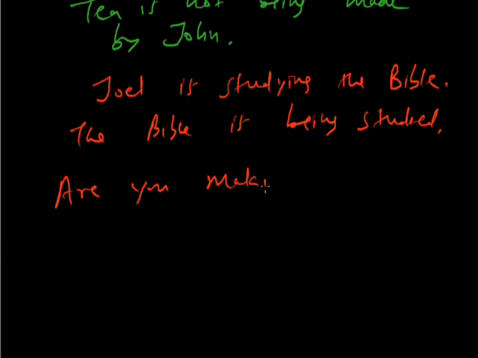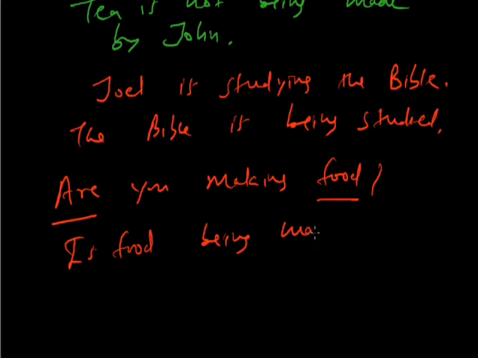Are you making food? So food is the object, and in place of the helping verb: Is food being made? As simple as that. Is food being made? What a big deal. I mean, there's nothing for me to explain to you here. It is so easy. Once you know the structure, how to change it into passive, it is so easy. No matter how many examples you're given.